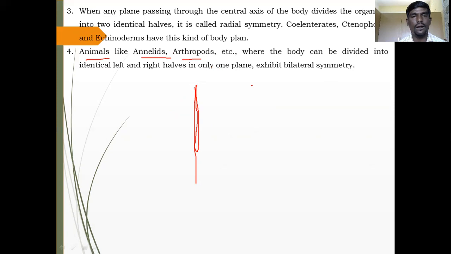If you take arthropods, for example a scorpion, you cannot divide the body horizontally. You can always divide it in such a way, and that is called bilateral symmetry. Do you understand?